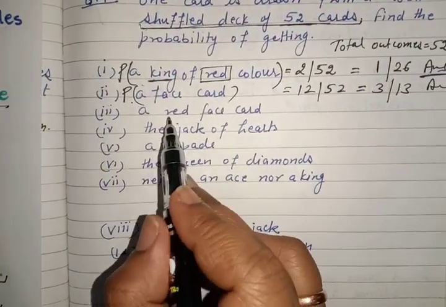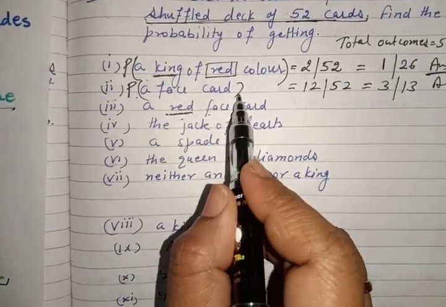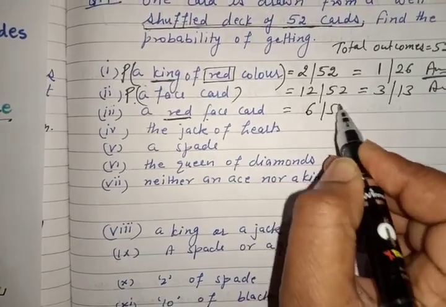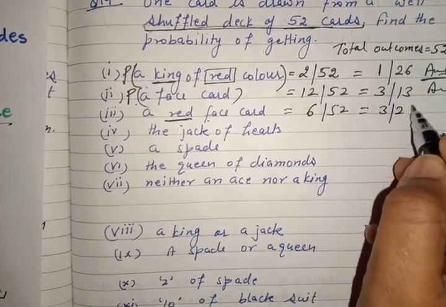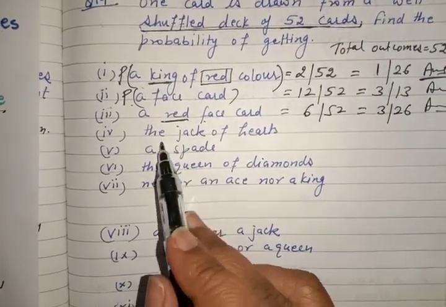Red face card. First of all is red. If total are 12, so how many red? The red are 6. So it is 6 by 52. 6 by 52 means 3 upon 26. This is our answer.